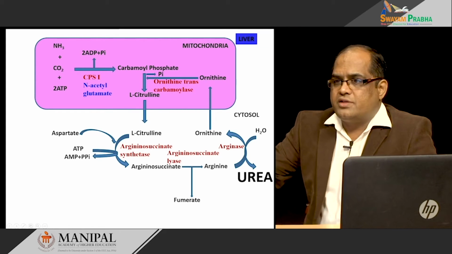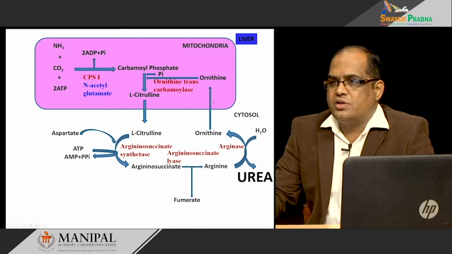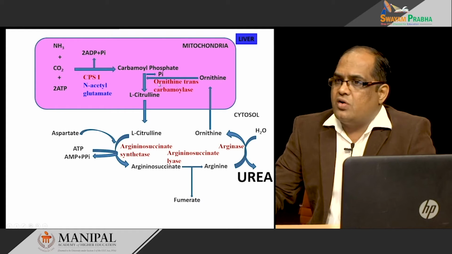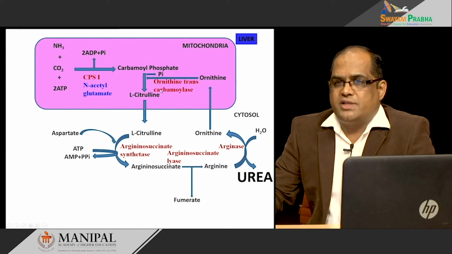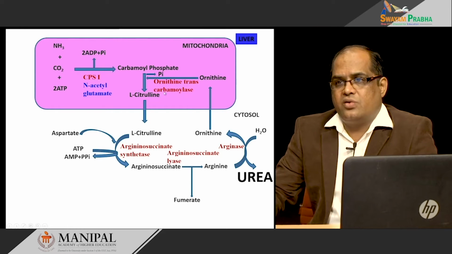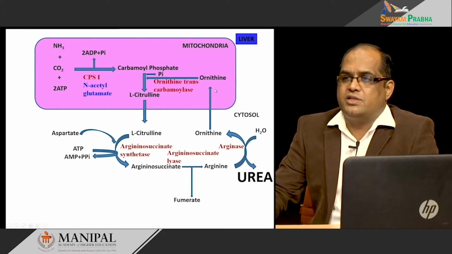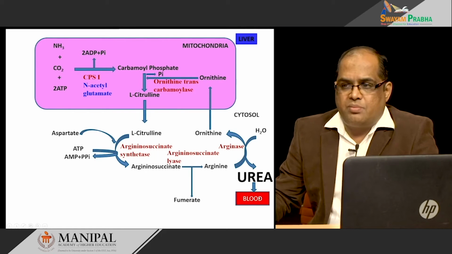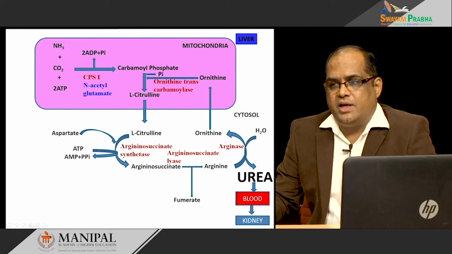So, ornithine is a byproduct that is produced and reutilized again, like the oxaloacetate produced in the TCA cycle. The urea produced is dumped into the blood, taken up by the kidney and excreted in the urine.